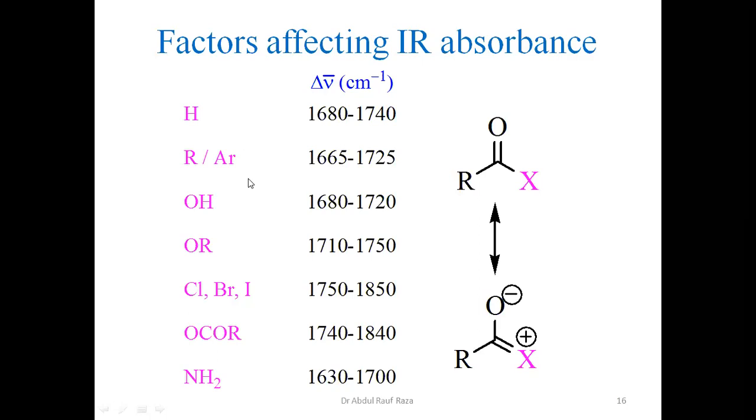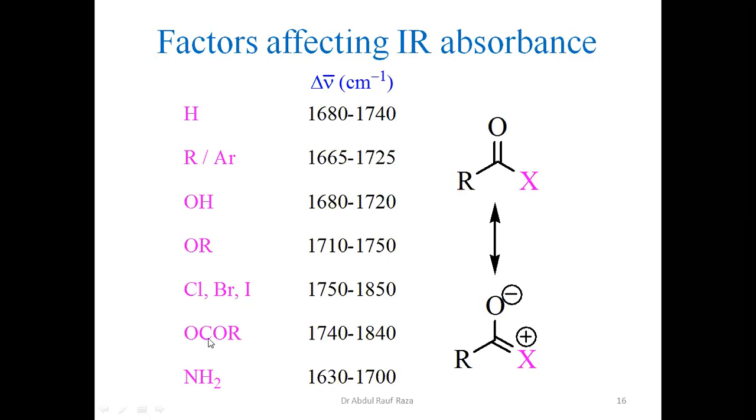So this is just a justification of why different carbonyl functional groups appear at different positions in the IR region, starting from 1630 to 1850. This is approximately a 200 per centimeter range in which different functional groups shall absorb. So amides shall absorb at the least value. Similarly, the maximum value you shall observe for